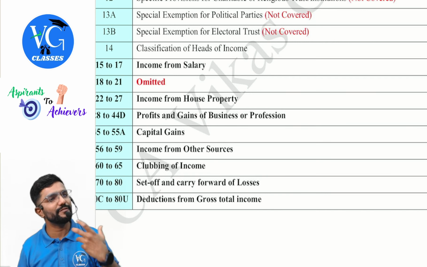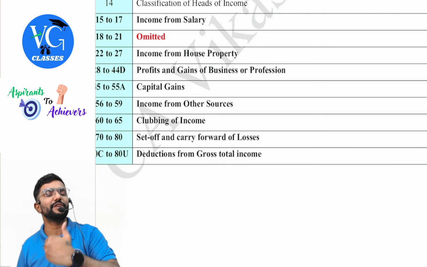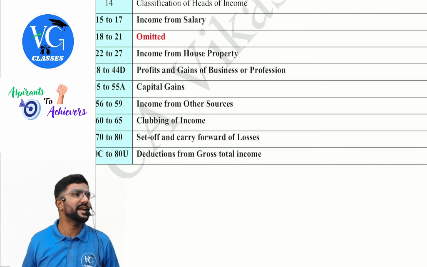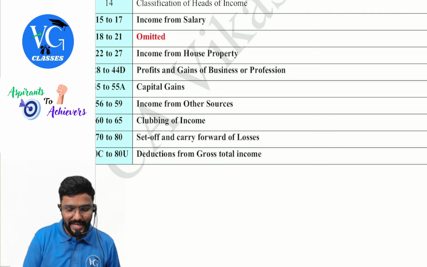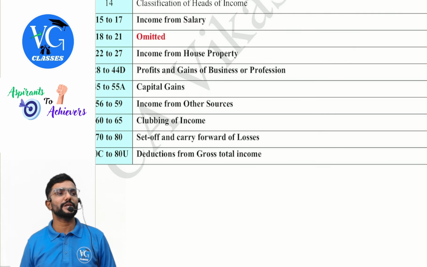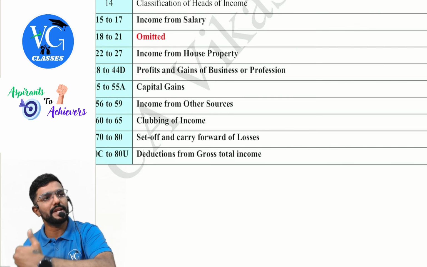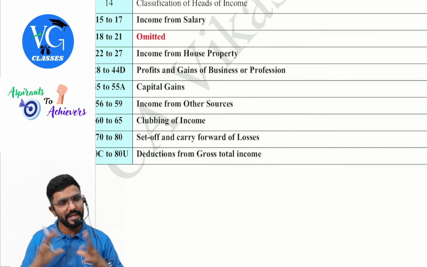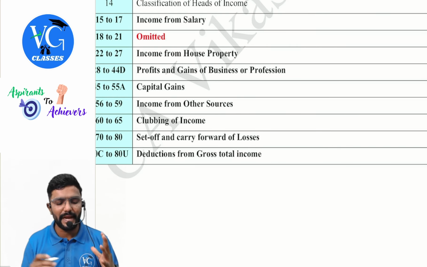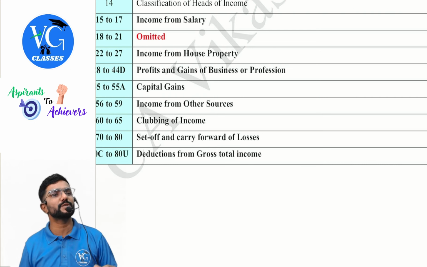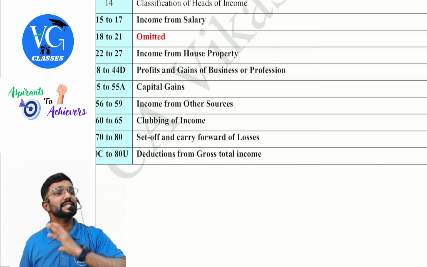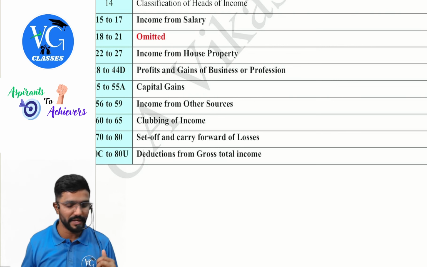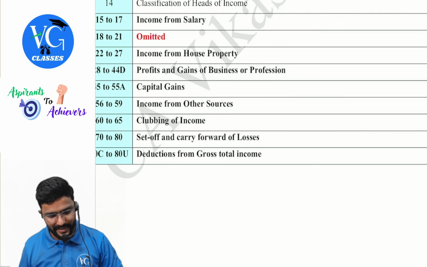Then sections 28 to 44D are a part of the PGBP head. Then what we are seeing now, sections 45 to 55, is a part of the capital gains head. The last head of income, income from other sources, is covered under sections 56 to 59. Till here we are discussing capital gains, and we are yet to discuss income from other sources, but these are the sections up to the heads of income. Now coming back to capital gains.